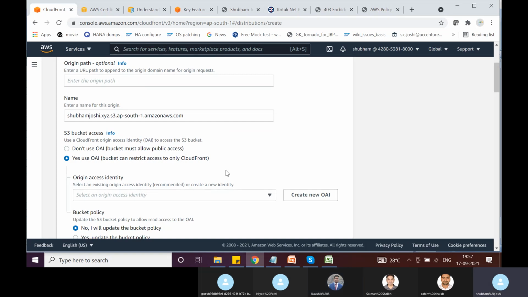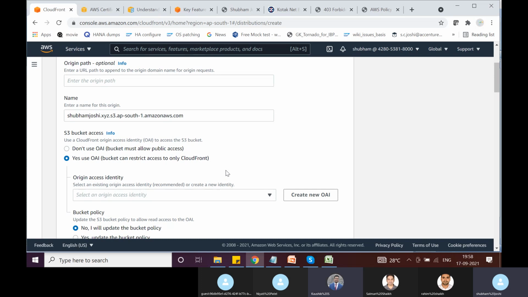See, origin access identity is tagged to our CloudFront distribution. OK, and that origin access identity we will use in the S3 bucket policy. We will use that origin access identity as a principal. OK, and we will say this origin access identity is allowed. Which action? Get object action is allowed. To whom is it allowed? To this origin access identity. This origin access identity is tagged to whom? This CloudFront distribution. So what it essentially means is this CloudFront distribution can basically make requests to our S3 bucket and get the objects. OK.